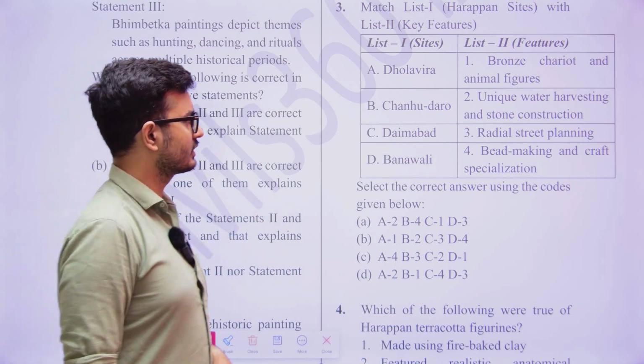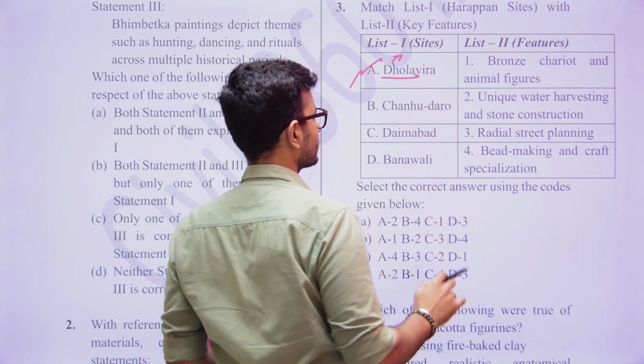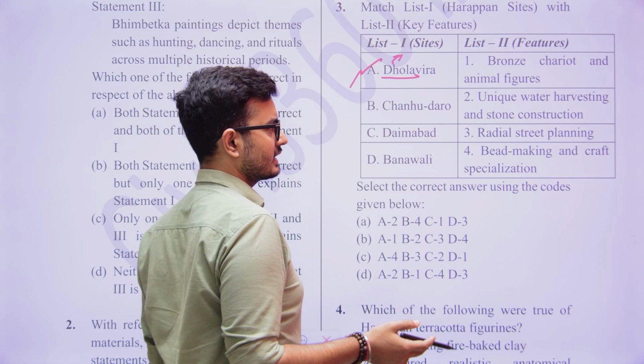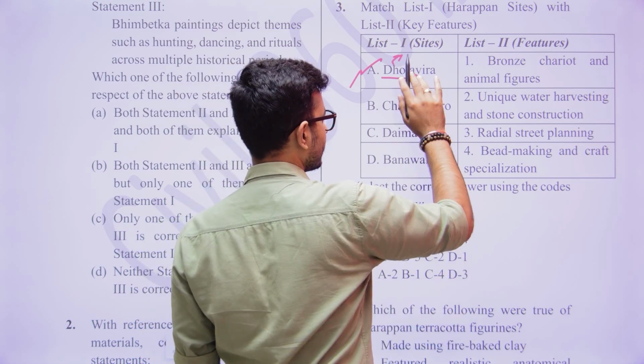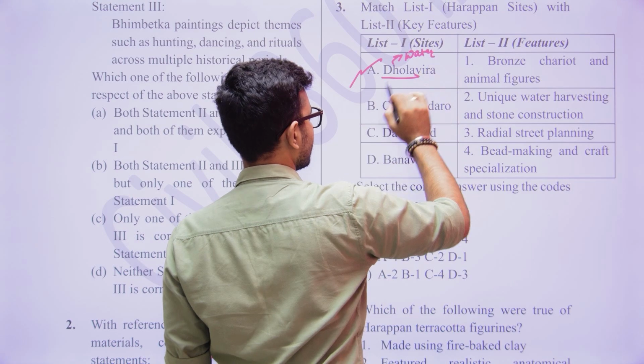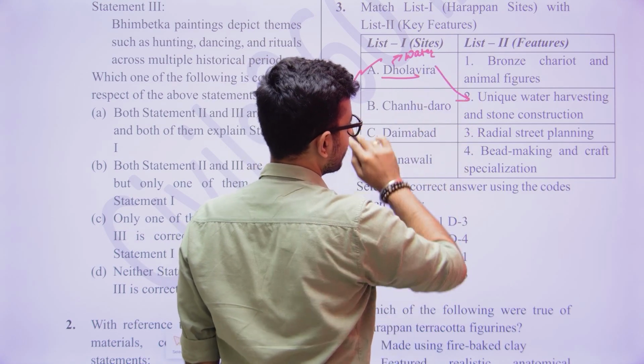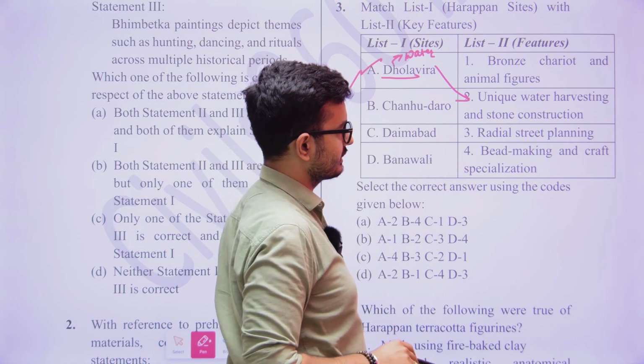What can we utilize? When we talk about Dholavira, it was in the Gujarat area, and it was a water scarce area. So Dholavira was very well known for what? For their water harvesting practices. So what do we understand? That Dholavira is known for its water harvesting practices.